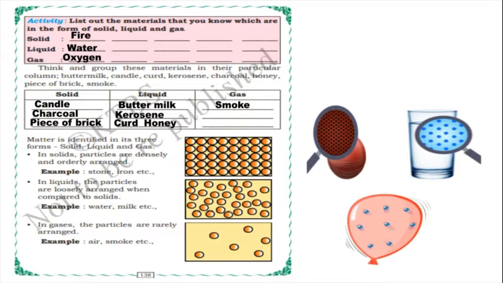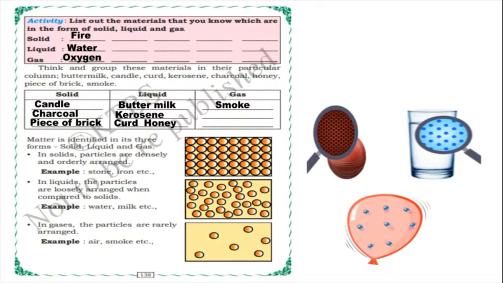And in the gaseous state, particles are rarely arranged. You can observe in the picture, children, we have taken a balloon example. The particles of gases are rarely arranged. For example, air, smoke, balloon also we can take.